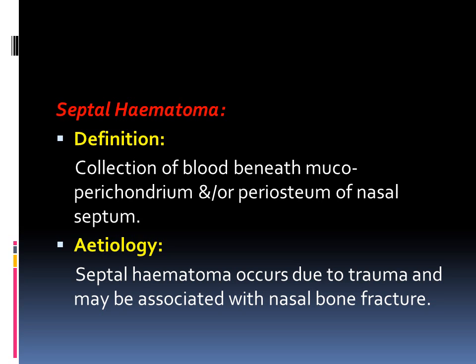Regarding septal hematoma, which is one of the complications of the nasal bone fracture, it is defined as a collection of blood beneath the mucoperichondrium or the mucoperiosteum of the nasal septum. Usually it is due to trauma, and it could be due to nasal bone fracture actually. Very rarely it is spontaneous, especially in those with a bleeding tendency.